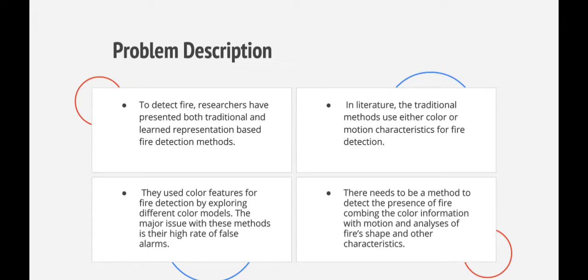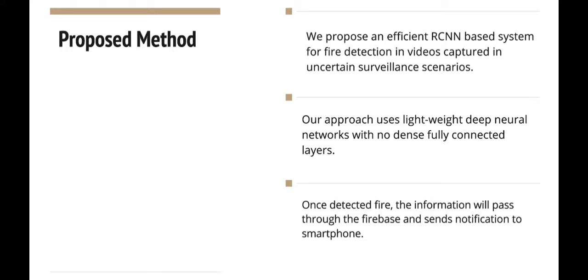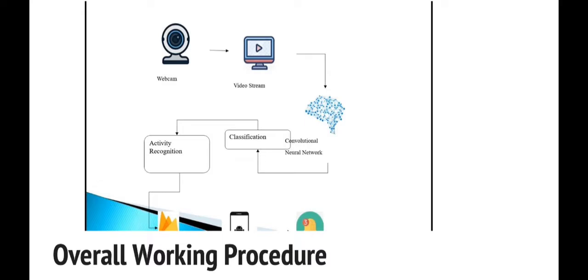In our proposed method, we propose an efficient RCNN based system, as said before, for fire detection in videos captured in uncertain surveillance areas. Our approach uses lightweight deep neural networks with dense fully connected layers, making it computationally inexpensive. Once a fire is detected, the information will pass through Firebase. Firebase is nothing but one type of database. Then Firebase will send a notification to the smartphone. So this is our overall working procedure.